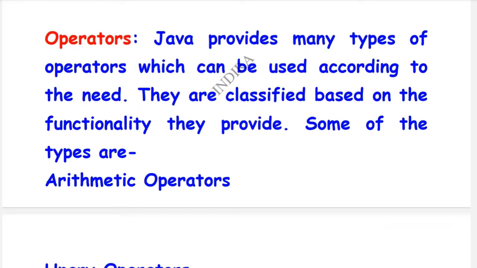Java provides many types of operators which can be used according to their need. Exactly, Java provides many types of operators, but according to our user requirements we select the operators and use them. They are classified based on the functionality of those operators.